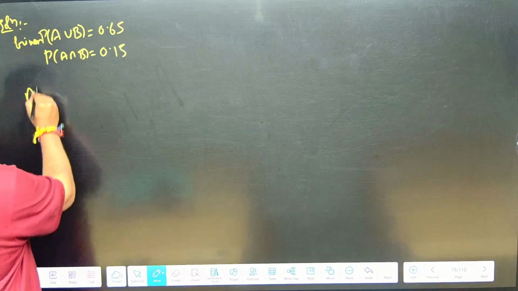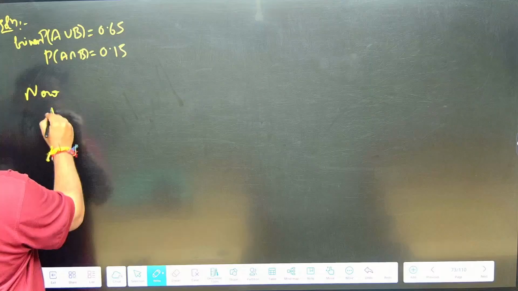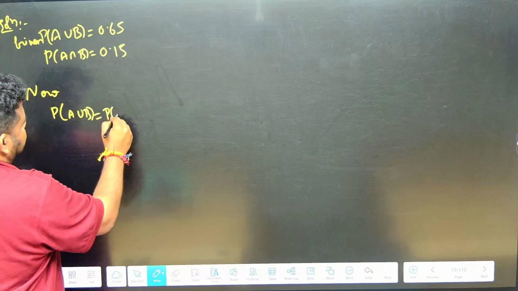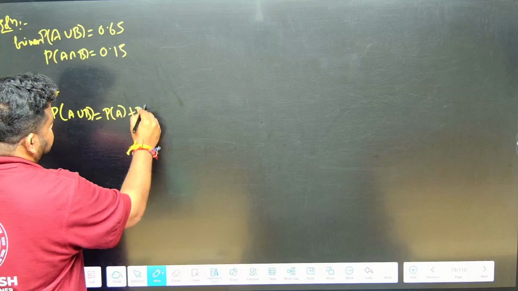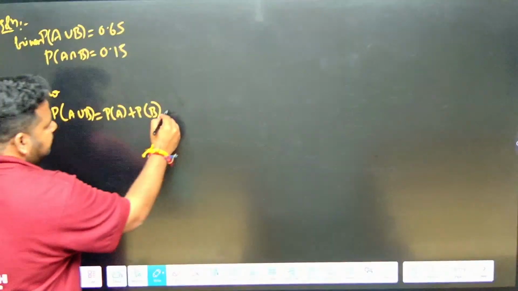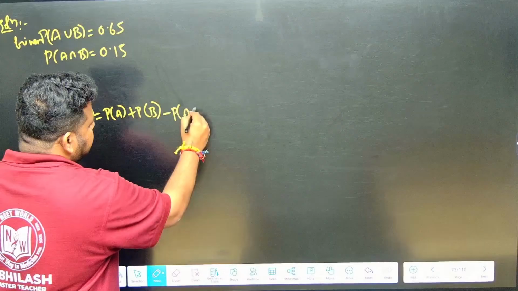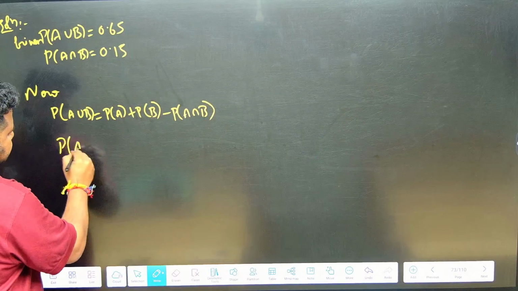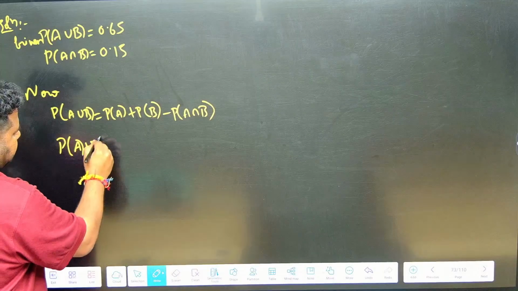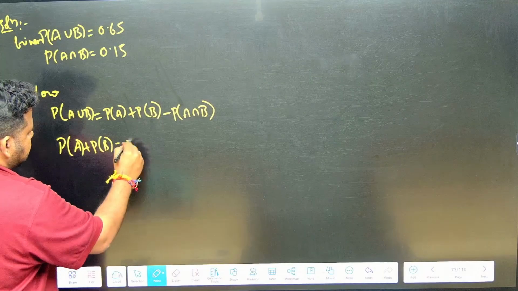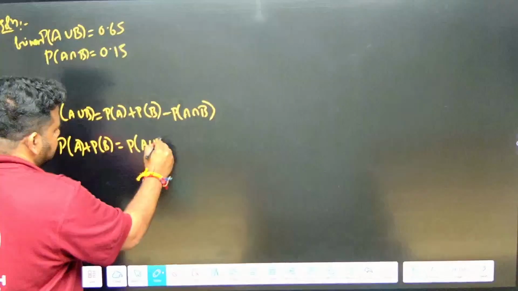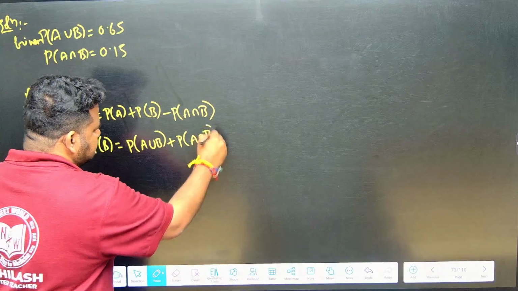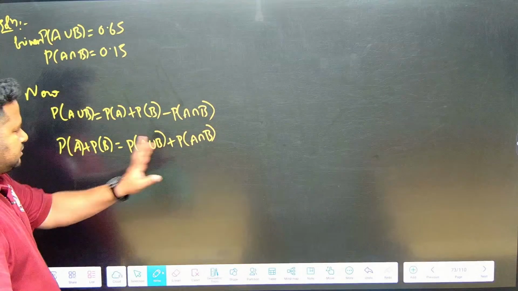Now what can we do? The probability of A union B can be written as the probability of A plus the probability of B minus the probability of A intersection B. Now, the probability of A plus the probability of B is equal to the probability of A union B plus the probability of A intersection B. Correct? This is what I can write.